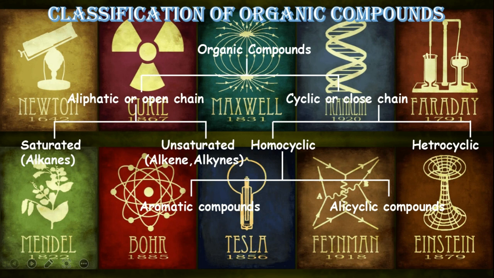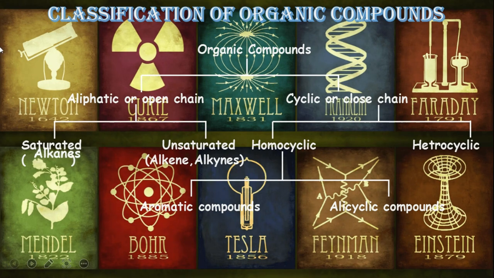Today we are going to learn about saturated hydrocarbons, and in the saturated, we are going to learn about alkanes. In the last class we learnt about organic compounds, that is aliphatic, cyclic, and the different parts of those. So today we are going to learn the saturated, that is alkanes.